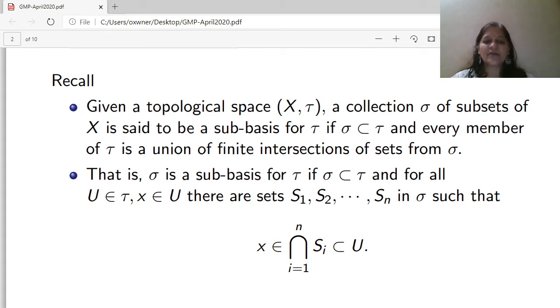That is, sigma is a subbasis for tau if sigma is a subcollection of tau and for all U in tau, that means U is an open set of this topology, and x belongs to U, there are sets S1, S2, ..., Sn in sigma such that x belongs to the intersection of Si, i from 1 to n, which is contained in U.